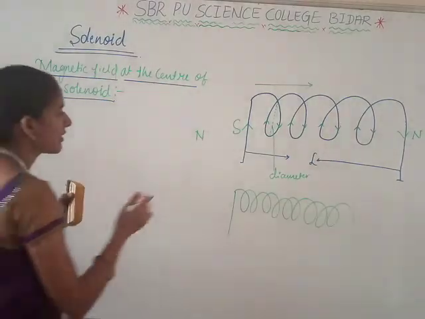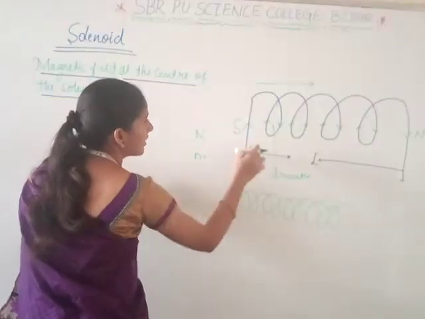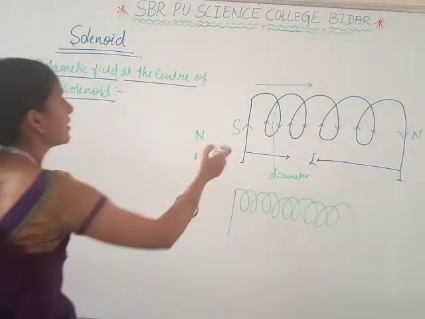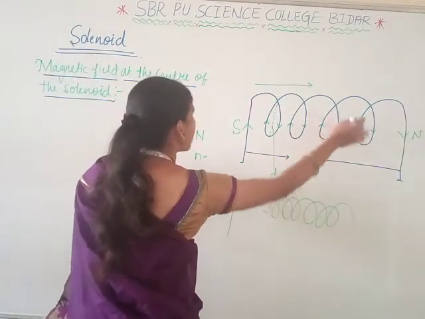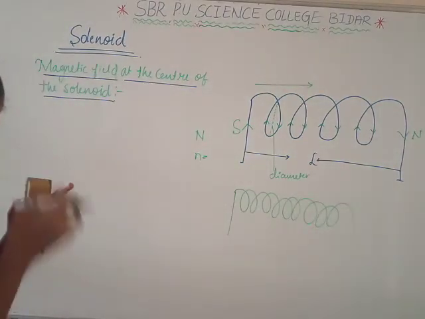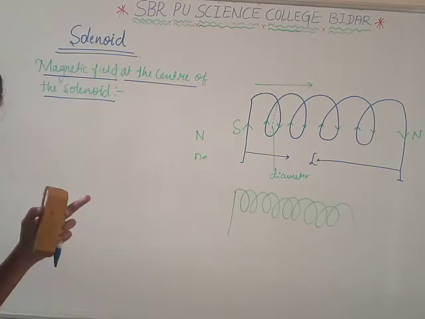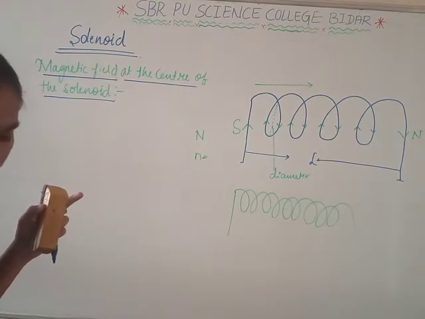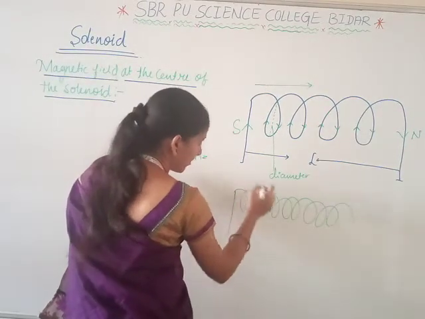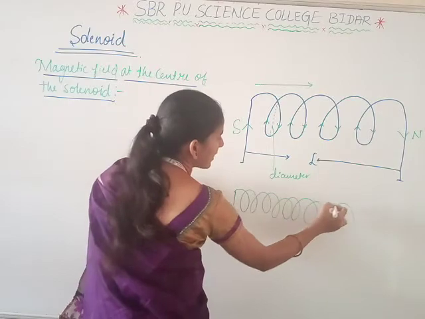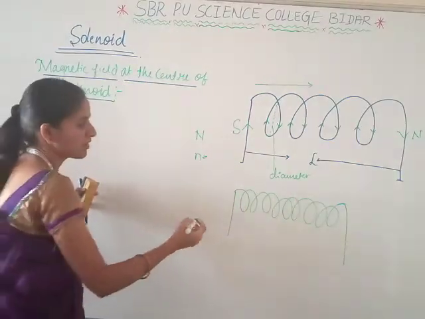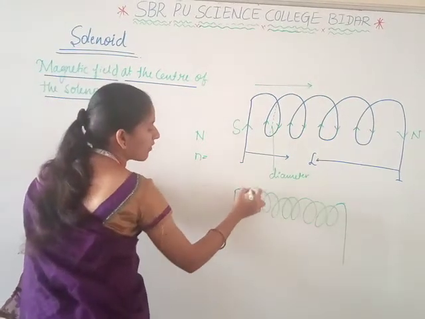And small n, here we are considering the turn density. Small n is the turn density, which is defined as the number of turns per unit length, where the solenoid forms many helix turns, the wire being wound in the form of a helix.